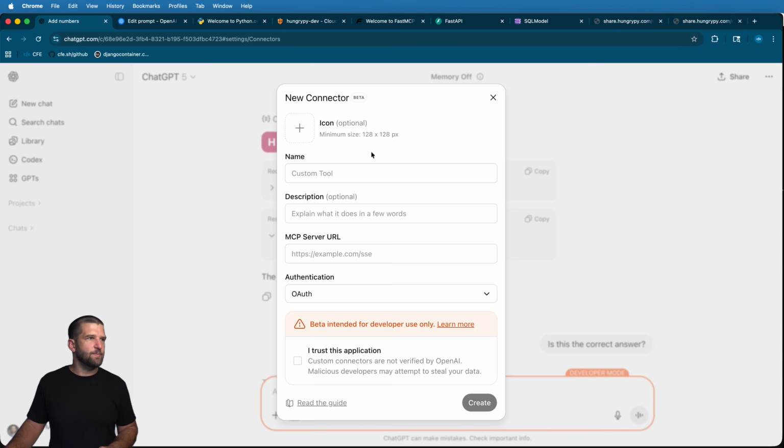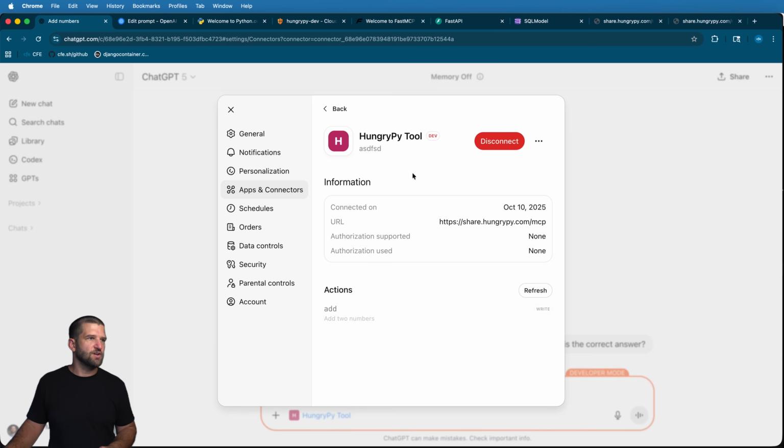Going back into ChatGPT now, we'll go back into our connector here. I want to refresh my tools here. So yet another place as to why we would want to know about this is because your actual tools themselves, you might need to refresh them from time to time so they have the updated information. There it is. Now we've got multiply two numbers.